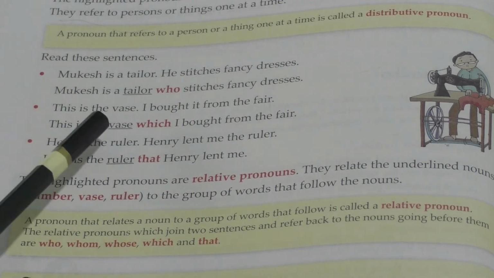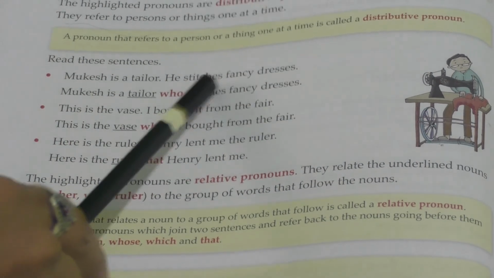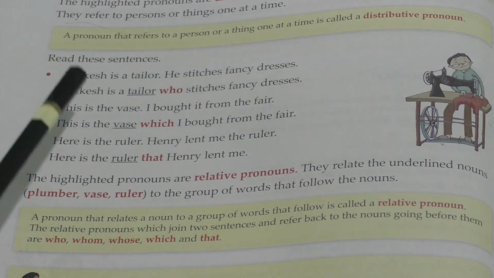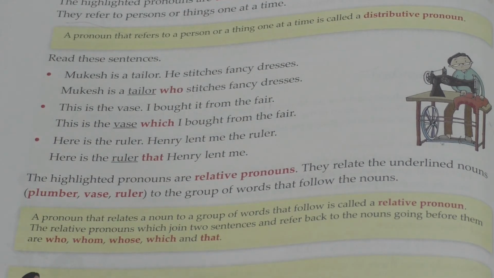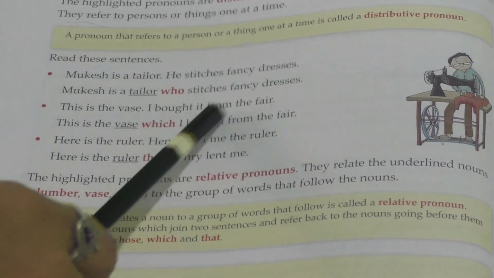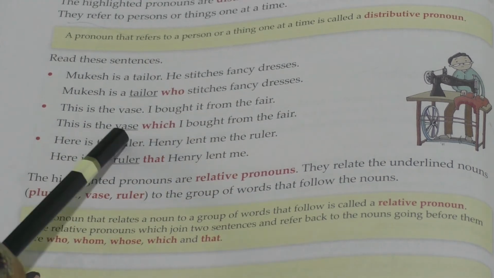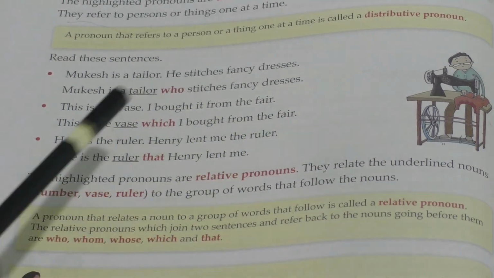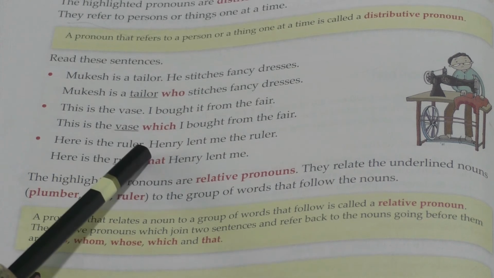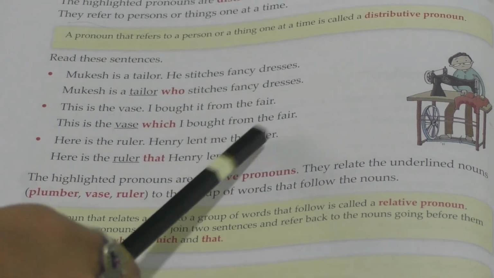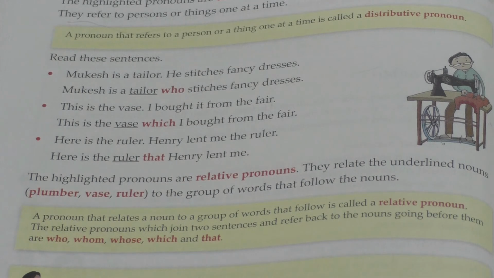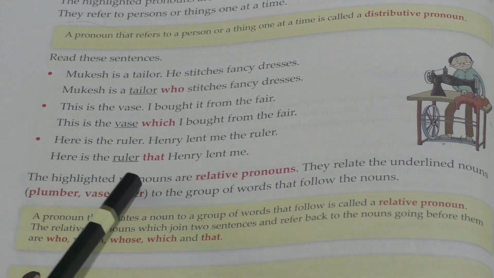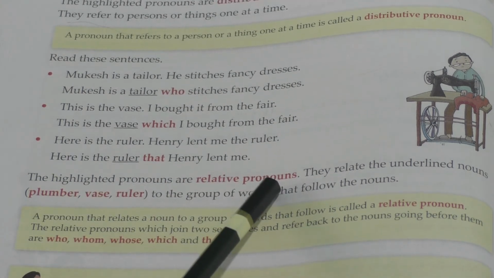Students, read these sentences. Mukesh is a tailor, he stitches fancy dresses. Mukesh is a tailor who stitches fancy dresses. This is a vase, I bought it from the fair. This is the vase which I bought from the fair. Here is the ruler. Henry lent me the ruler. Here is the ruler that Henry lent me. So the highlighted pronouns are the relative pronouns.